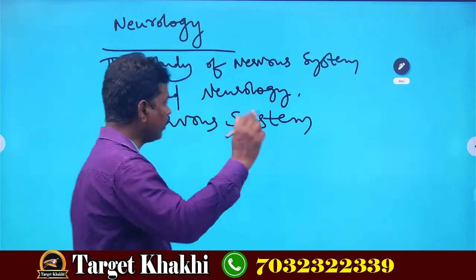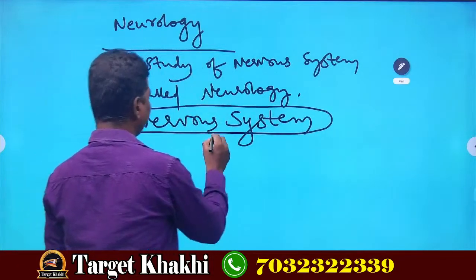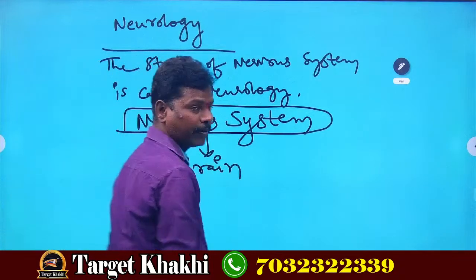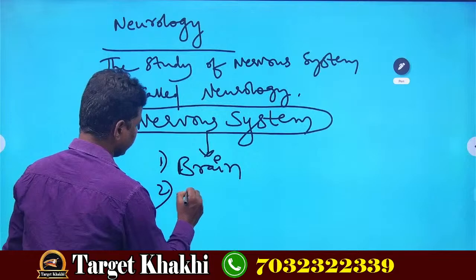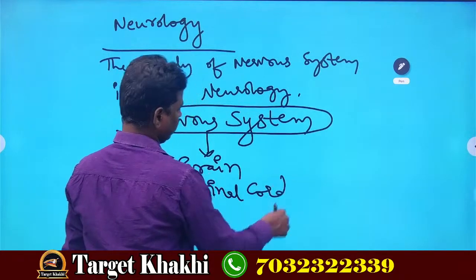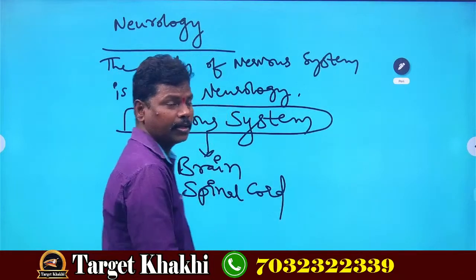So again, the nervous system is comprised of brain. Number one, brain. Next, second one is spinal cord. Third one is nerves. What is that? Nerves.